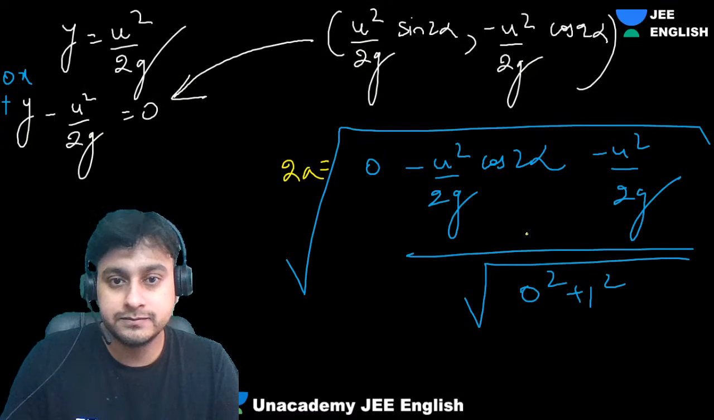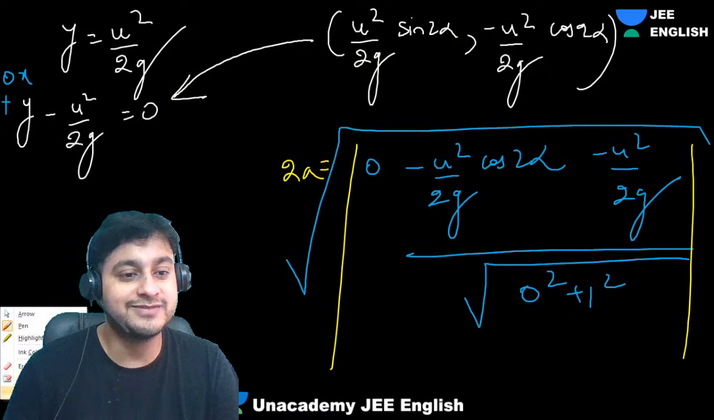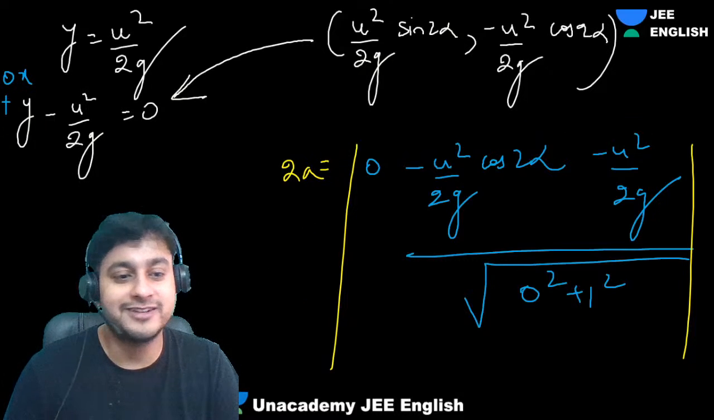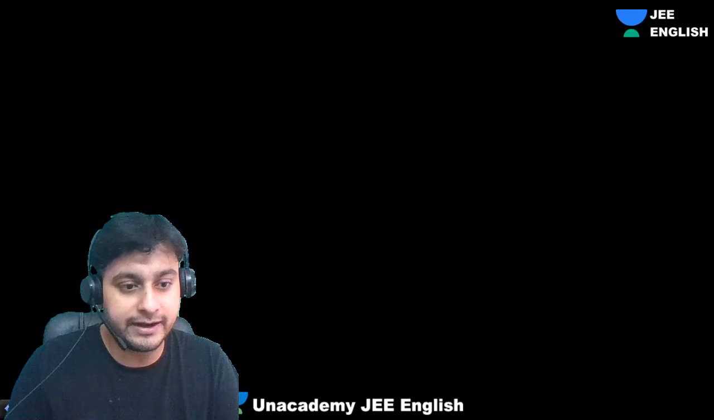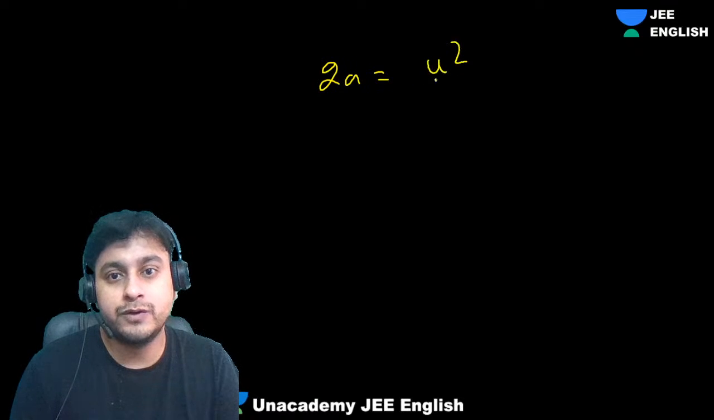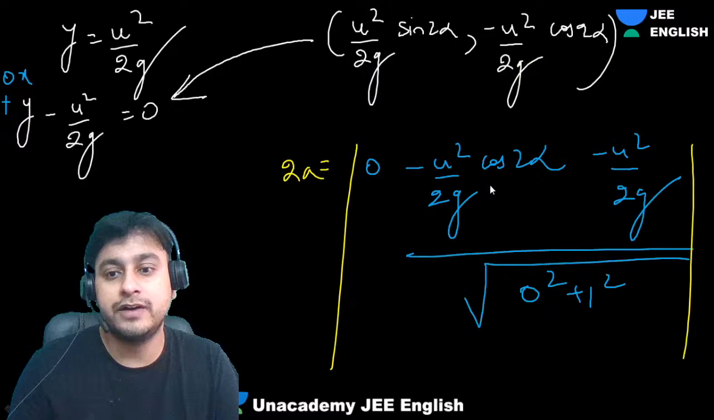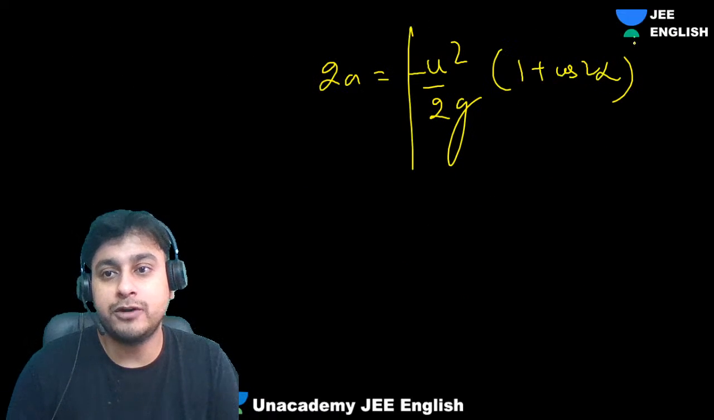So what are we getting? Guys, mod, do not forget. Okay, there's no under root, there's mod. So guys, if I take u square by 2g common, we are getting 2a is equals to u square by 2g, and mod will be there, right? So guys, minus, if you take common, you will get 1 plus cos 2 alpha. Right? 1 plus cos 2 alpha. That's it. Mod will make this negative positive.